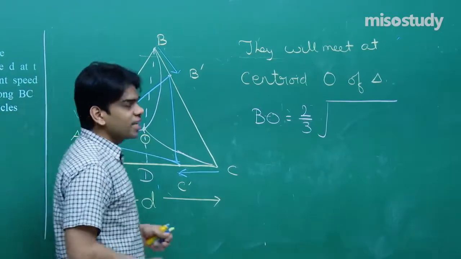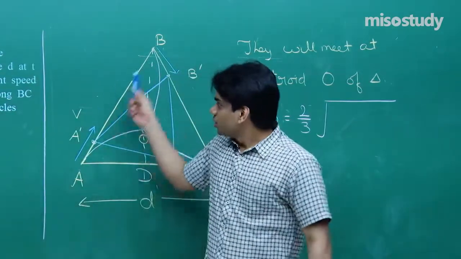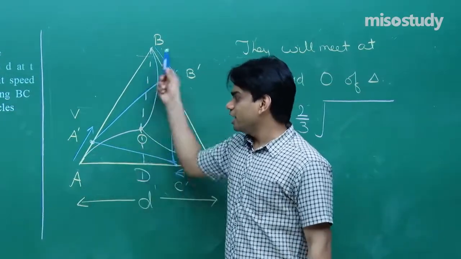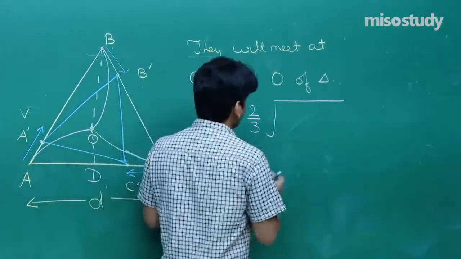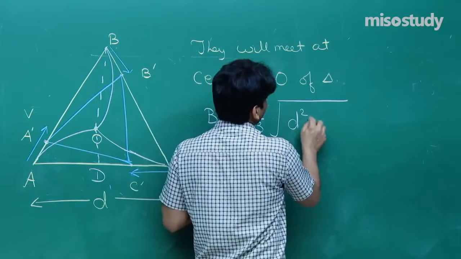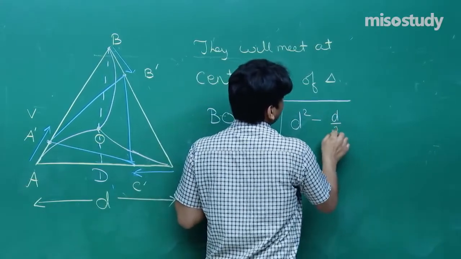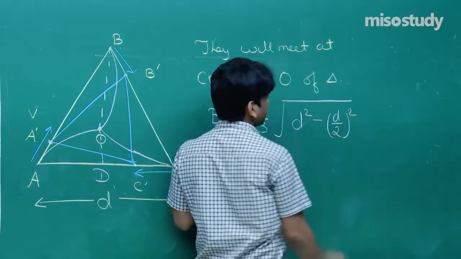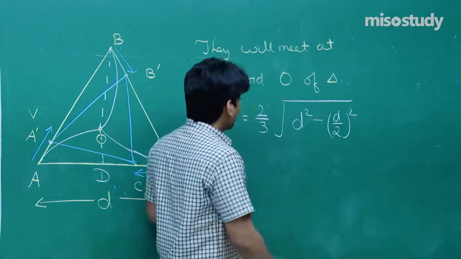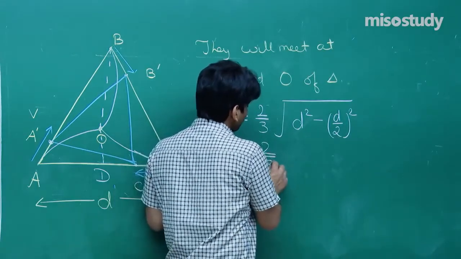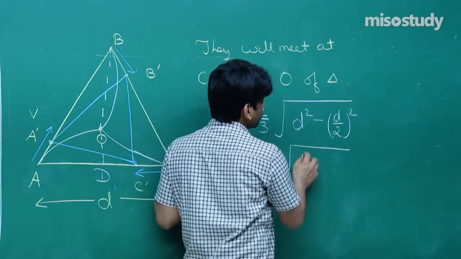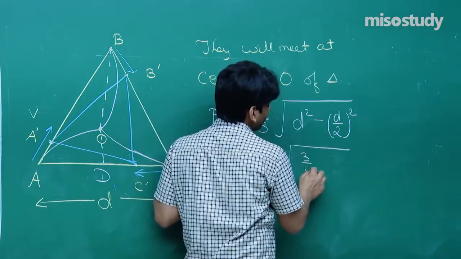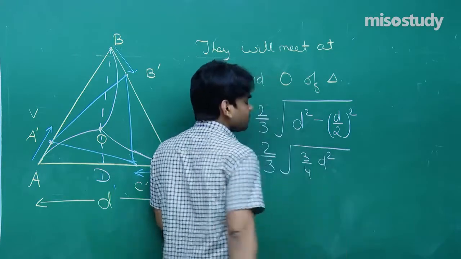So line BD's length will be, using the Pythagoras theorem, where this length is D and this is D by 2, 2 by 3 under root, D square minus D square by 4. So you are going to get 3 by 4 D square.